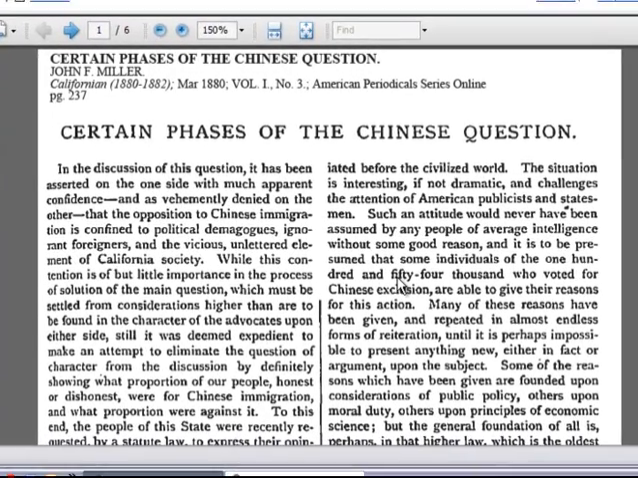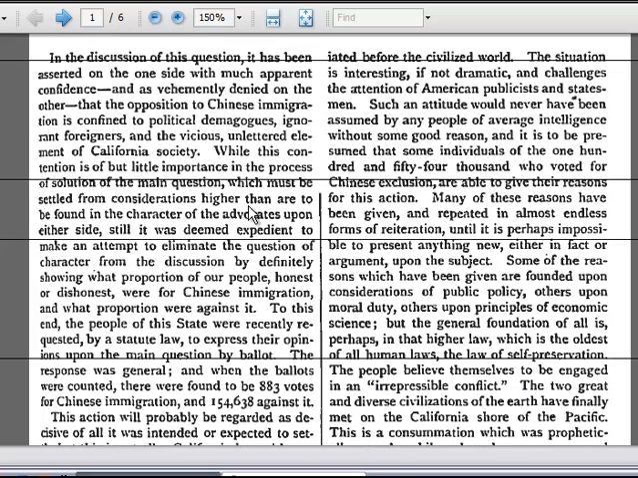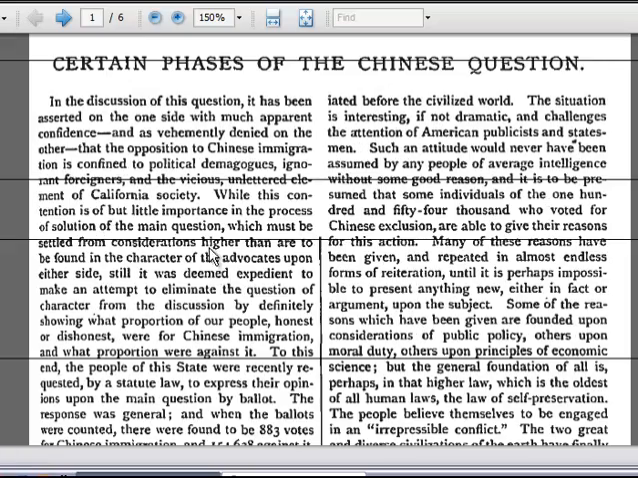And now I can go in and read this particular article, and we get some, again, great contemporary public opinion. In the discussion of this question, it has been asserted on the one side with much apparent confidence and is vehemently denied on the other that the opposition to Chinese immigration is confined to political demagogues, ignorant foreigners, and the vicious, unlettered element of California society. And he goes on to make this case and talk about the voting in terms of Chinese immigration.